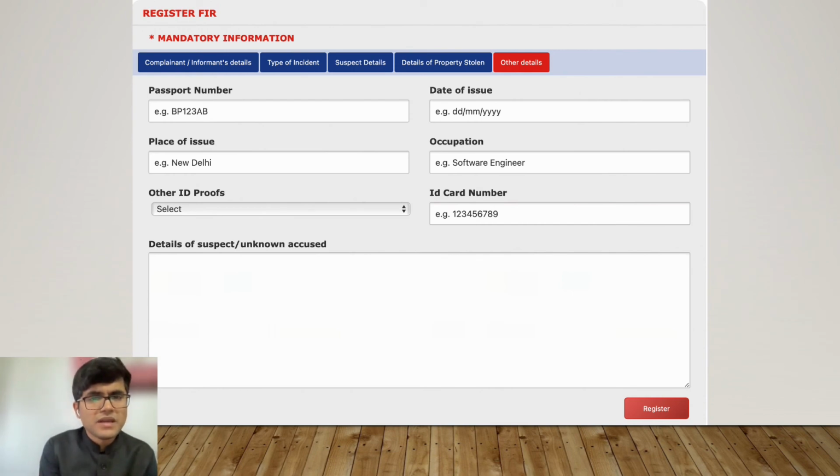these are some basic details of yours: passport number, date of issue. If you want to give them, you give them. If you don't want to give them, you can definitely avoid it. You can see that these fields are optional. These are other details. If you want to mention them, you can certainly mention them, but if you want to leave them blank, that is also fine. Only those fields which are highlighted with a red asterisk are the mandatory fields.